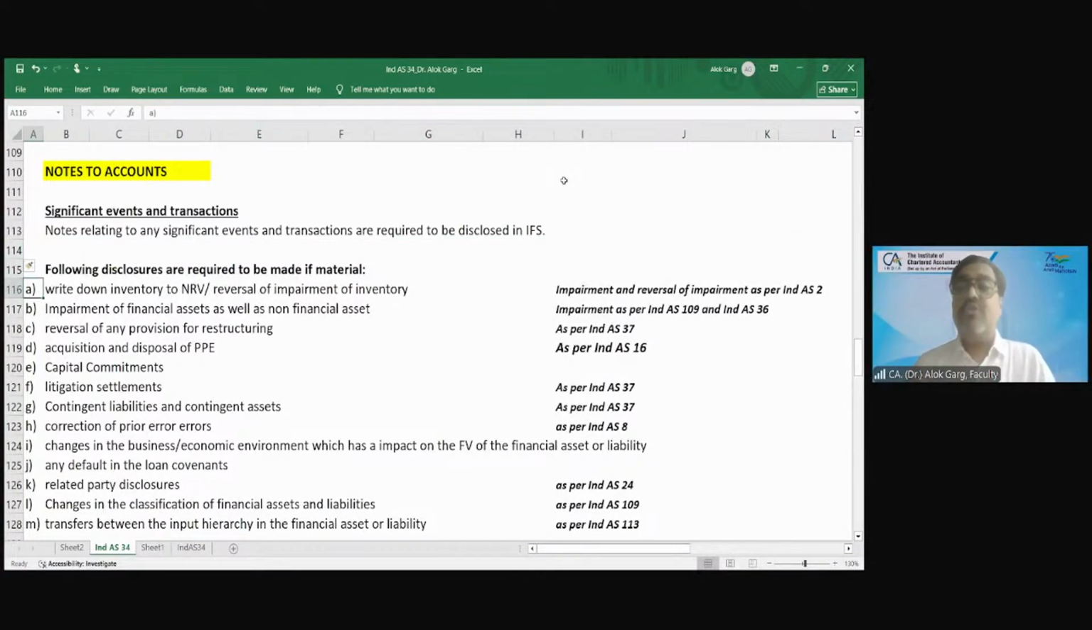So this is the list which is given in Ind AS 34. For example, write down of inventory to NRV or reversal of impairment of inventory. You read in Ind AS 2 that inventory has to be measured at cost or NRV, whichever is lower. So if cost is 100 rupees and NRV is 60 rupees, then what is this 40 rupees?